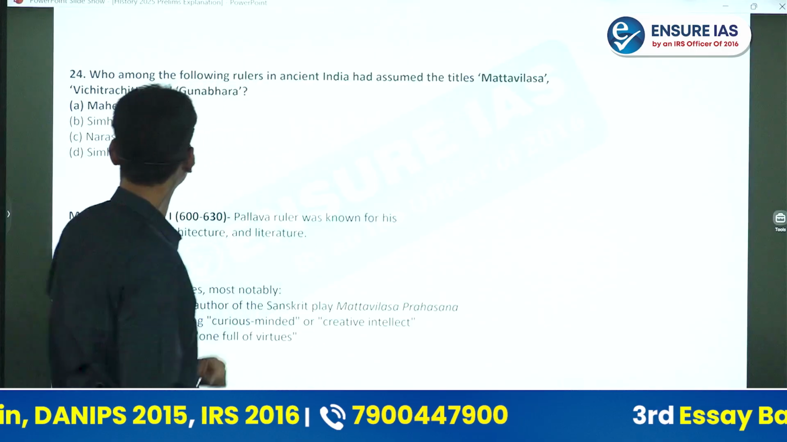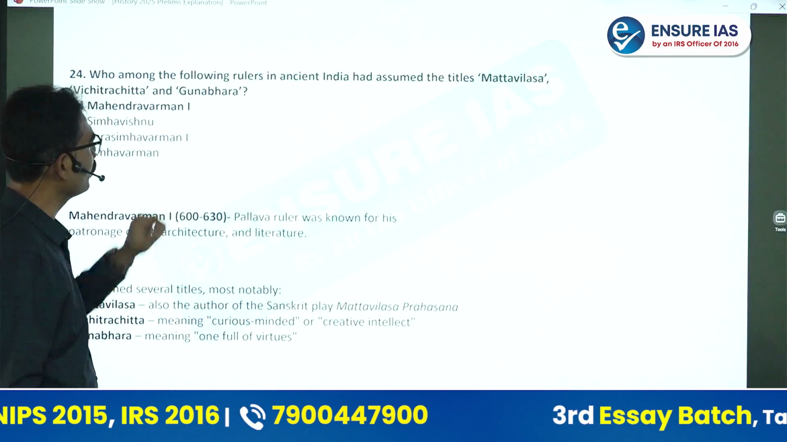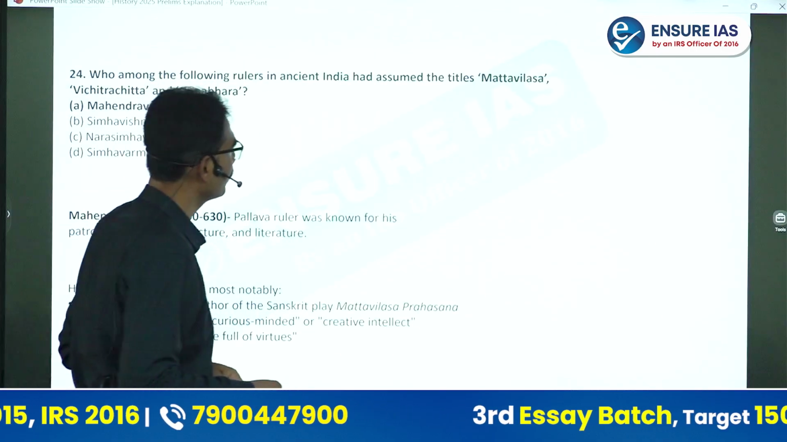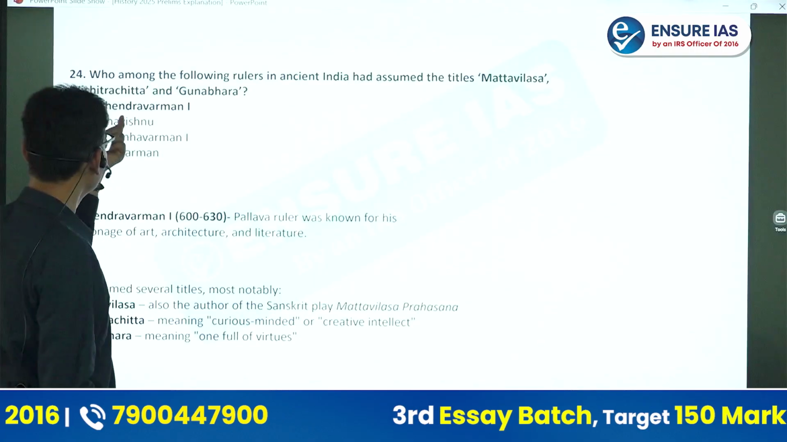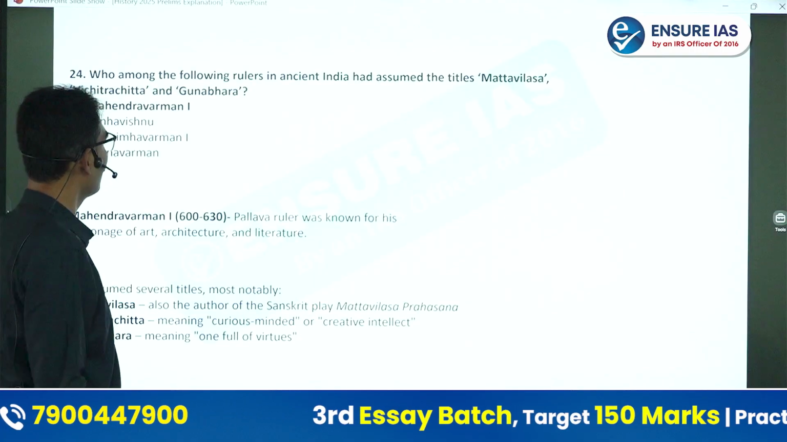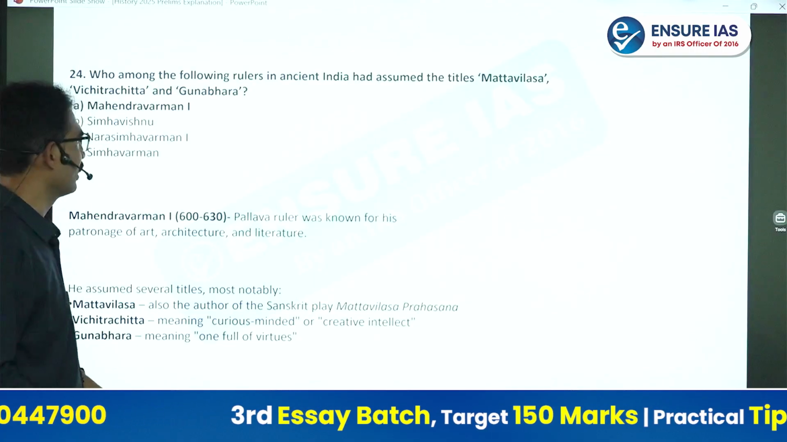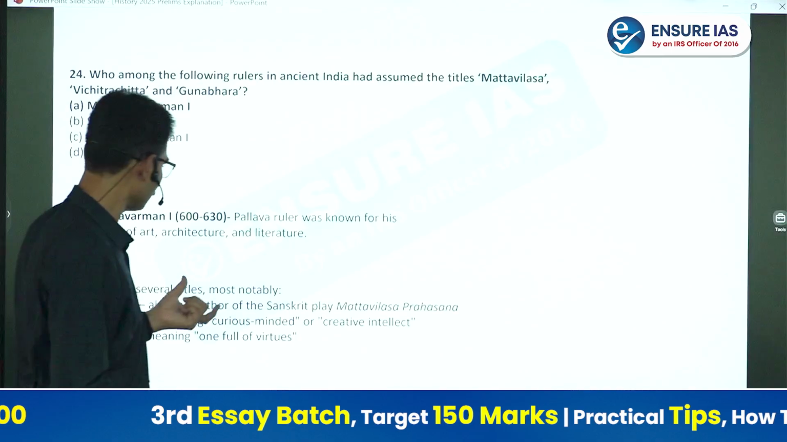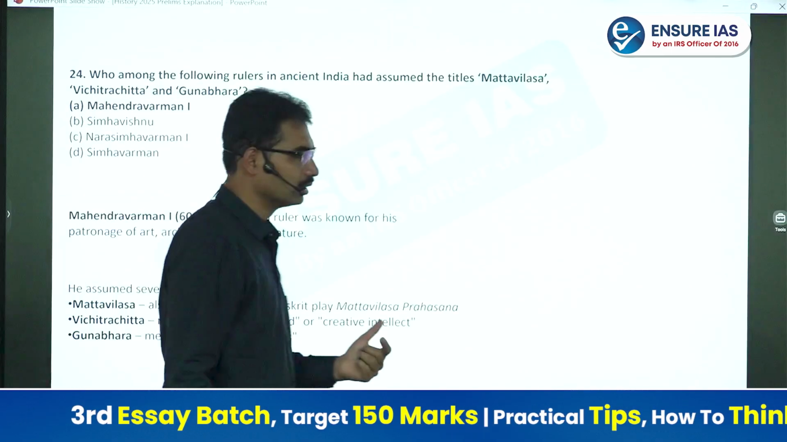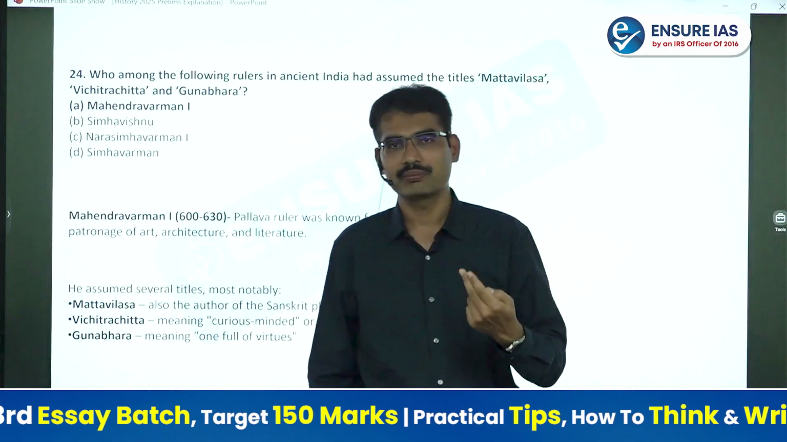Next one. Who among the following rulers in ancient India had assumed the titles Matavilasa, Vichitrachitta and Gunabhara? Mahendra Varman one. So these are the titles taken by Mahendra Varman.